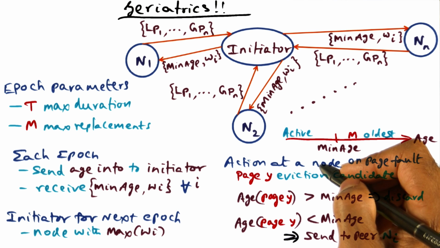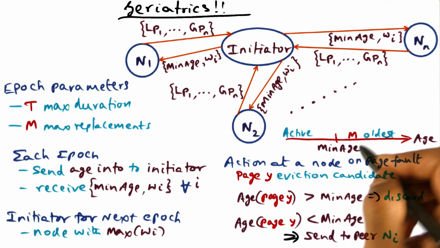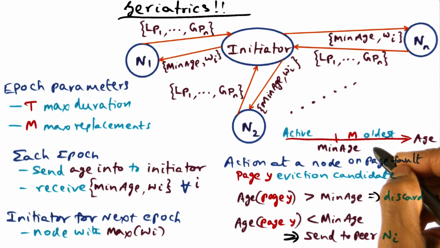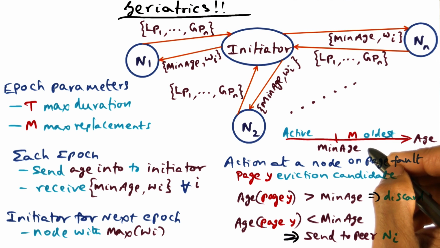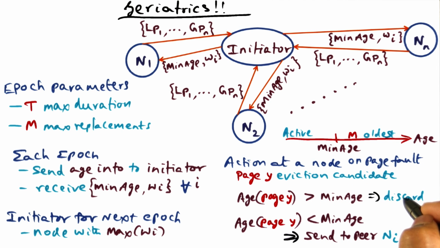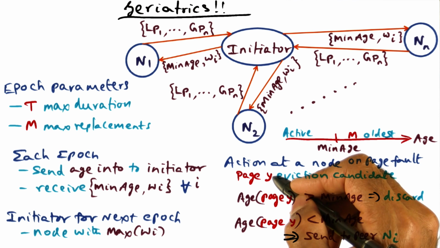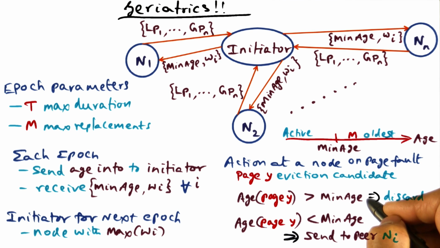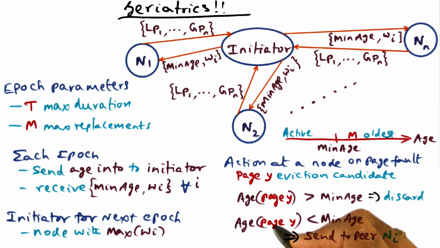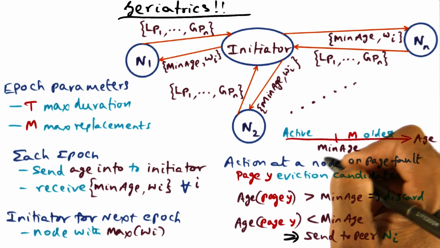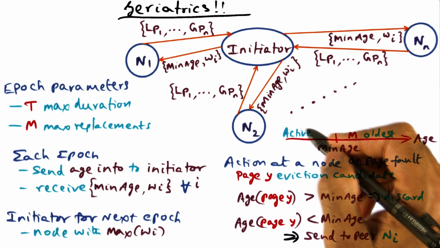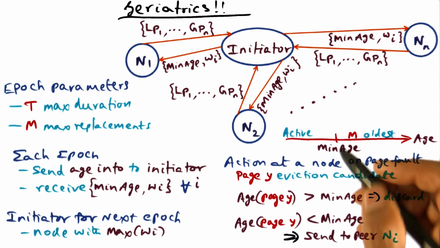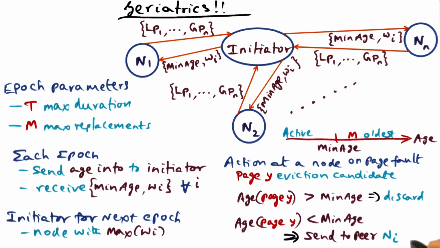Well, we don't want to do that if that page is going to be eventually replaced during this upcoming epoch, meaning it has to be thrown out onto the disk. In that case, you might as well discard it right now. So if the age of the page that you're evicting from your node happens to be greater than min age, simply discard it. On the other hand, if the page happens to be less than the min age, then you know that it is part of the active set of pages for the entire cluster. You cannot throw it away. You send it to a peer node Ni.